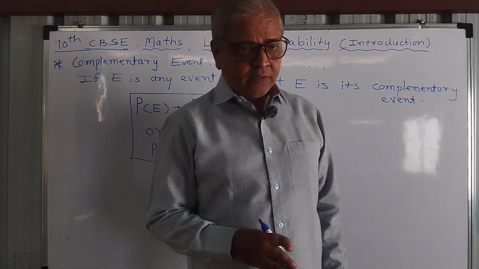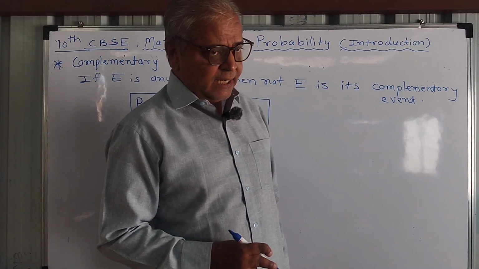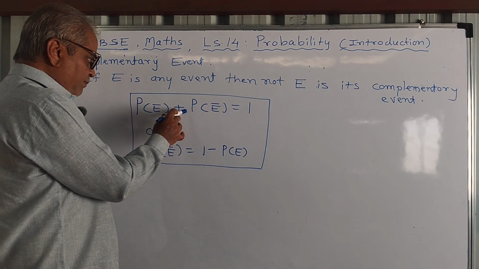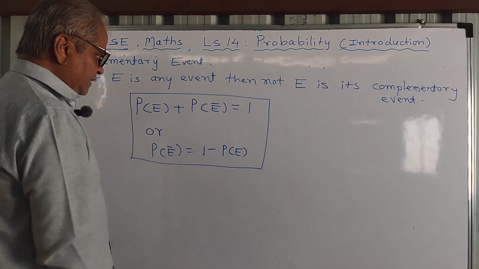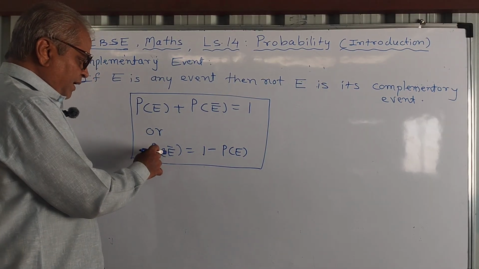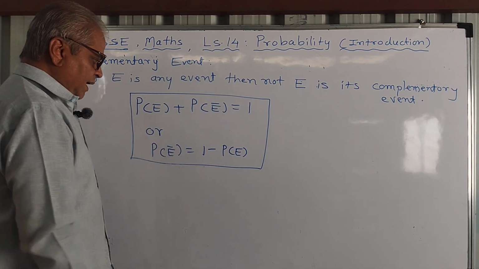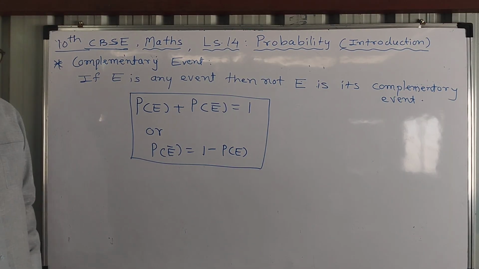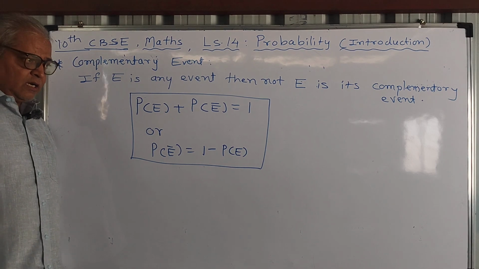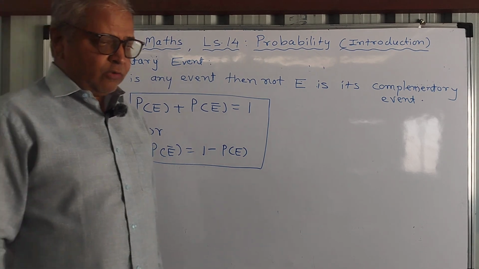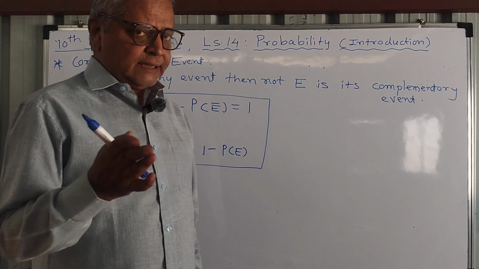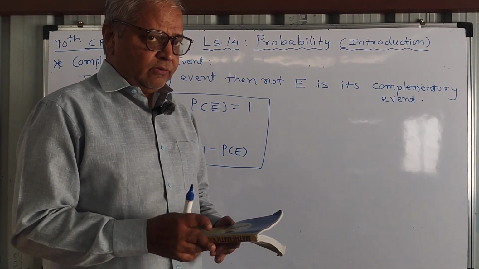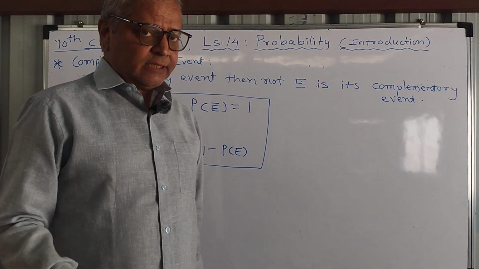And second is, if the two events are complementary events, then P of event plus P of complementary event is equal to 1, or P of complement is equal to 1 minus P of E. So this formula is also very important. Depending upon all these terms, we will solve the exercise in lesson 14. Only one exercise. We will solve this exercise in next video.